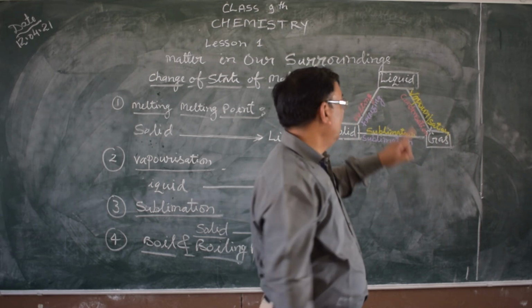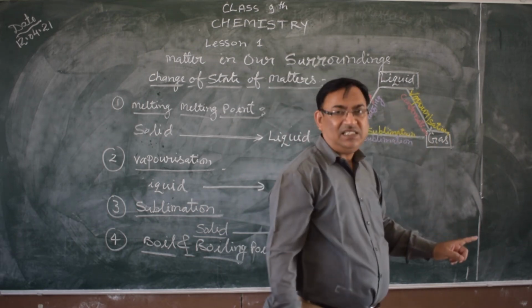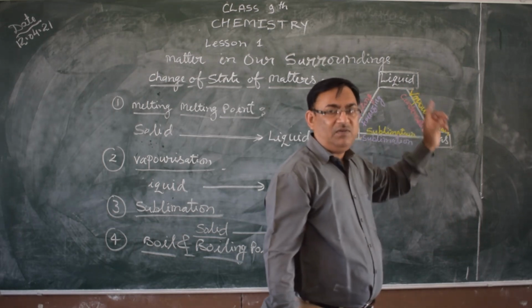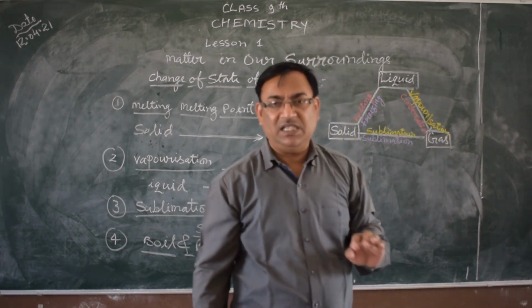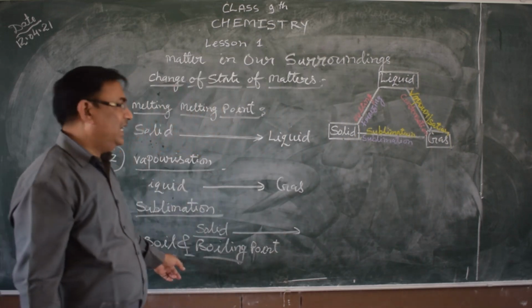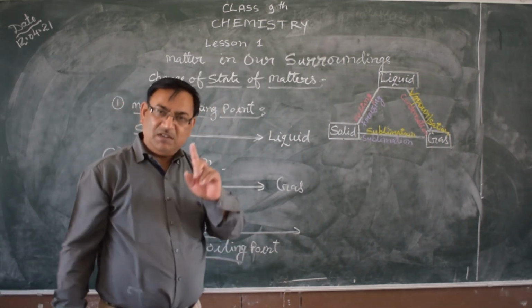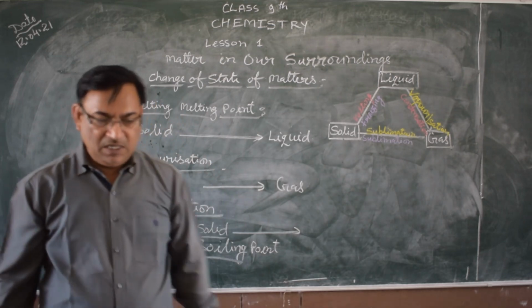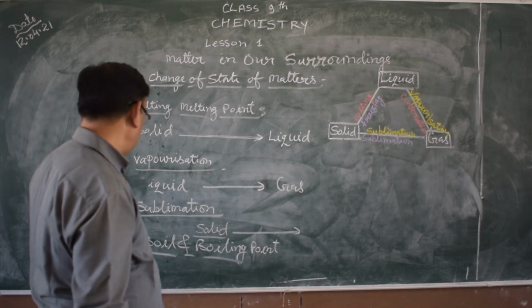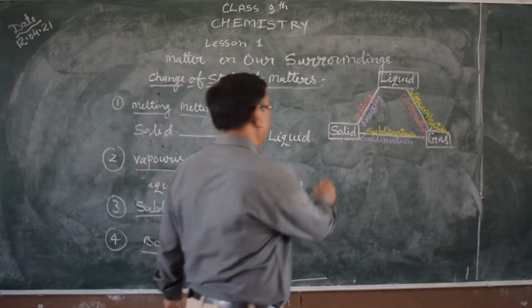At 100 degrees Celsius, the liquid water is totally converted into the gaseous state. This process is called boiling, and that definite temperature is called the boiling point.